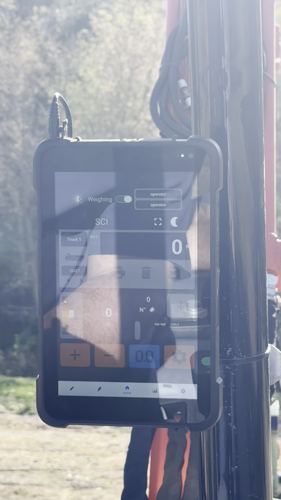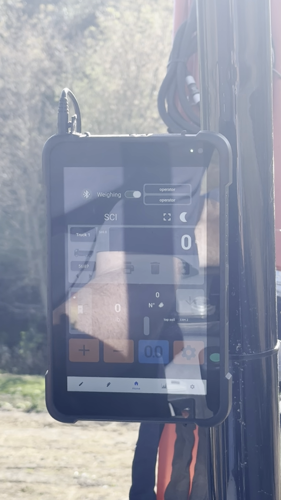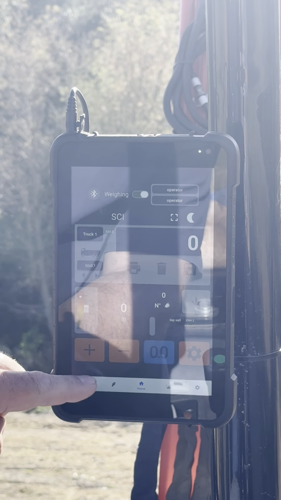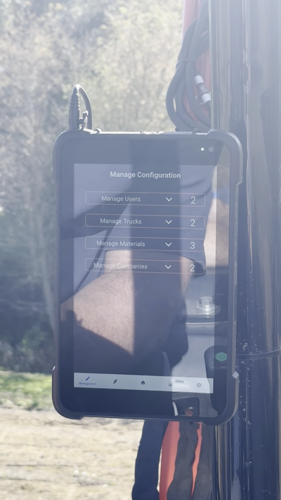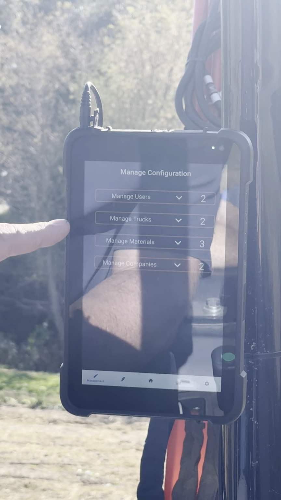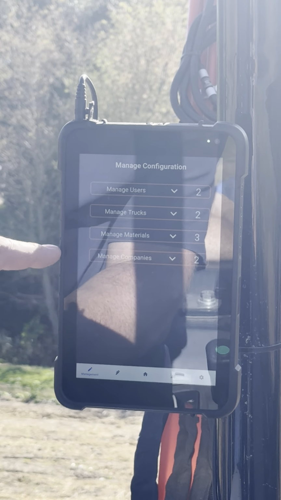To modify our company's trucks and materials and everything else that's logged in the system, we press the pencil sign down in the lower left. And here we can manage users, trucks, materials, and companies.